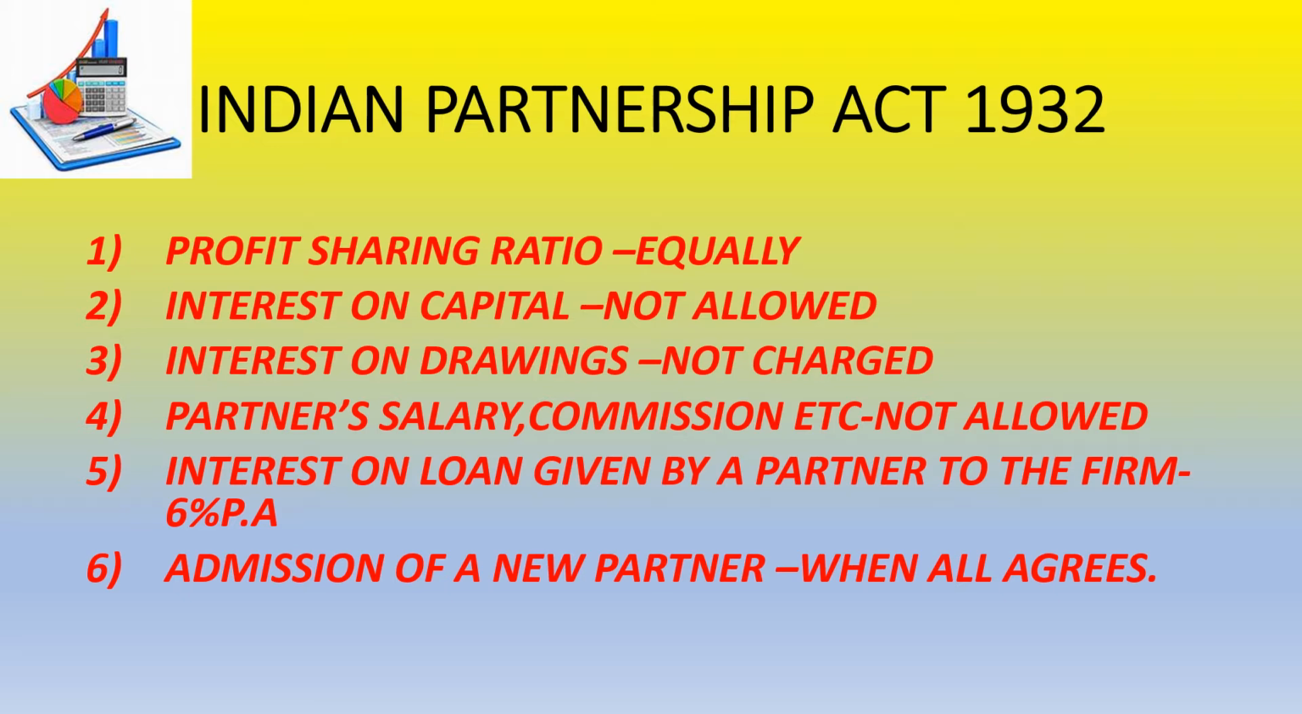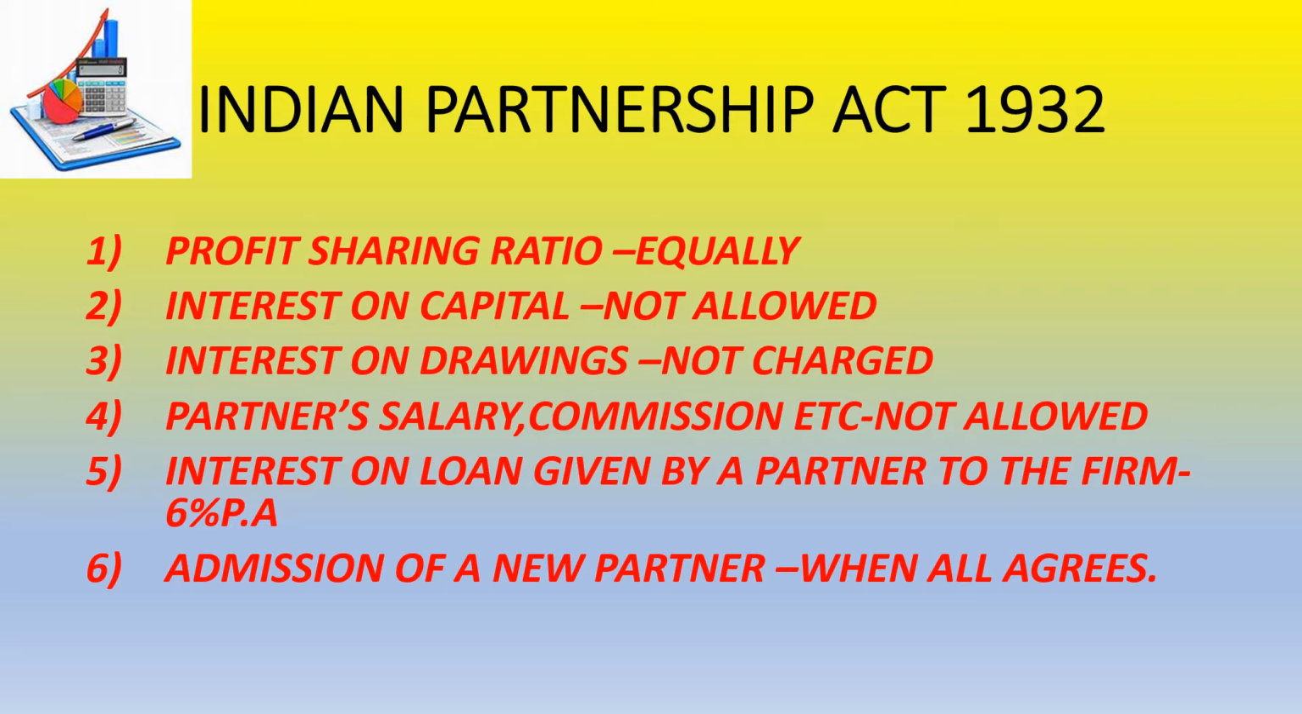Now, interest on loan given by a partner to the firm. Sometimes partners give loans to their own company. In that case, the interest is to be given by the firm to the partner because the firm has taken loan money from the partner. What is the percentage of interest which the firm will give to the partner? It will be 6% per annum.